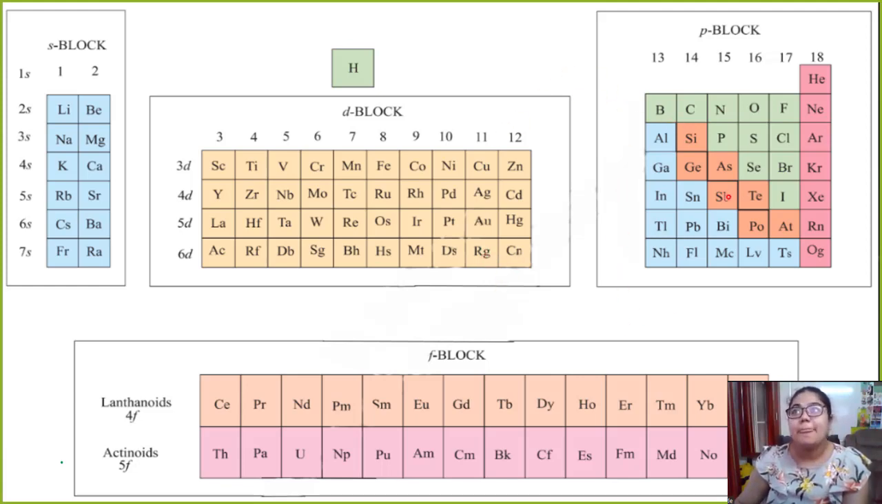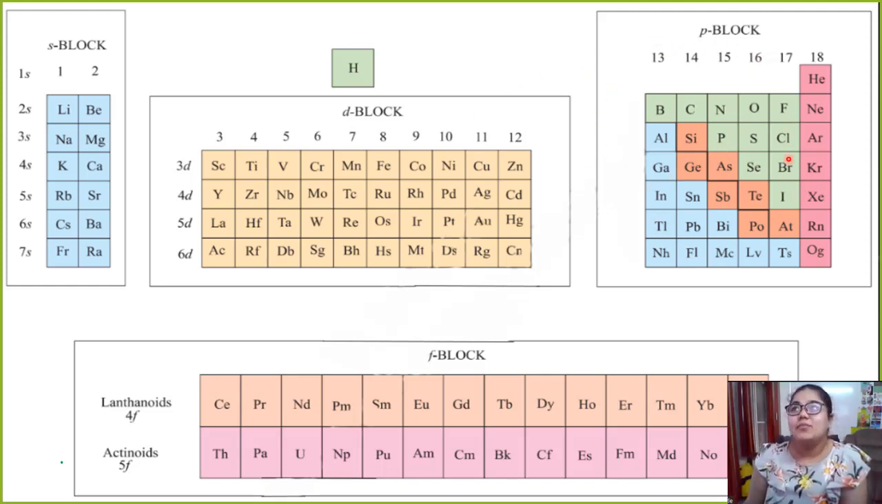Now we come to the right part of the periodic table. This is nothing but the P block. In the P block, we have many colors. The blue part that you see here is again for the metals. And then we see an orange part: silicon, germanium, arsenic, antimony, tellurium, polonium and astatine. These elements are all known as metalloids. You will see what these are.